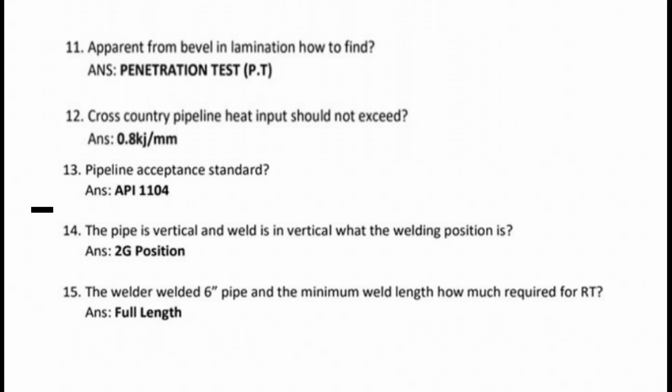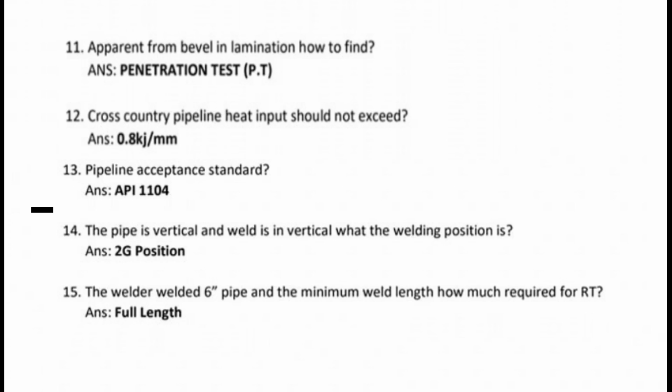Number 11. Apparent form bevel and lamination how to find? Answer: penetration test PT. Number 12. Cross-country pipeline heat input should not exceed? Answer: 0.8 kJ per mm. Number 13. Pipeline acceptance standard? Answer: API 1104. Number 14.